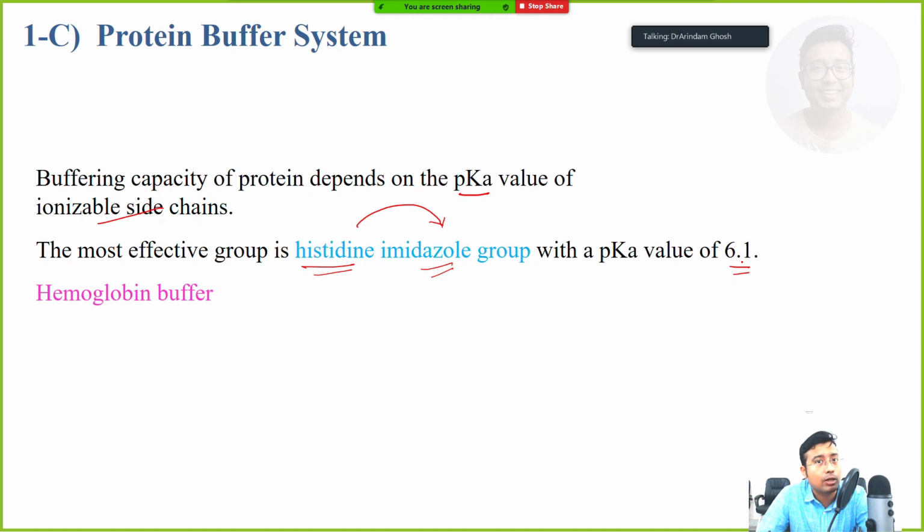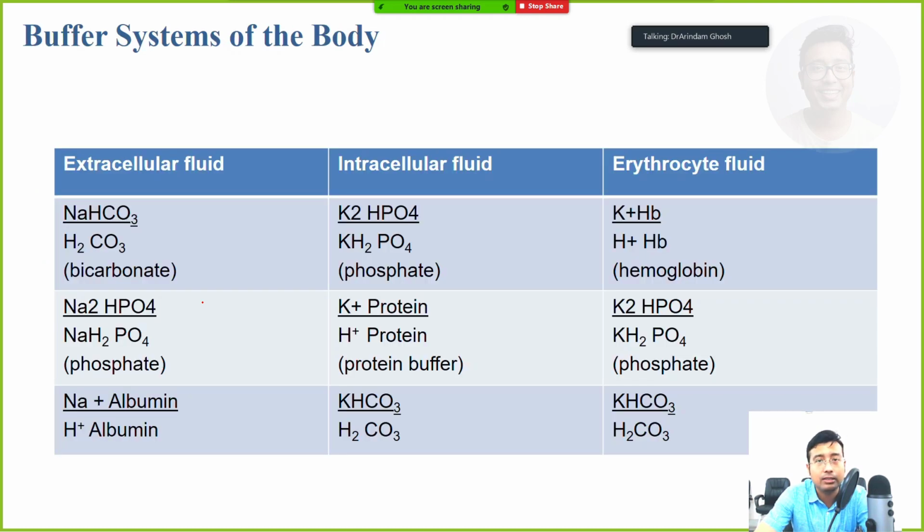which is very close to the bicarbonate buffer. So it also plays a role whenever there is a tendency to change the pH. Anyways, we will be discussing the hemoglobin buffer while we are discussing the respiratory control of pH.